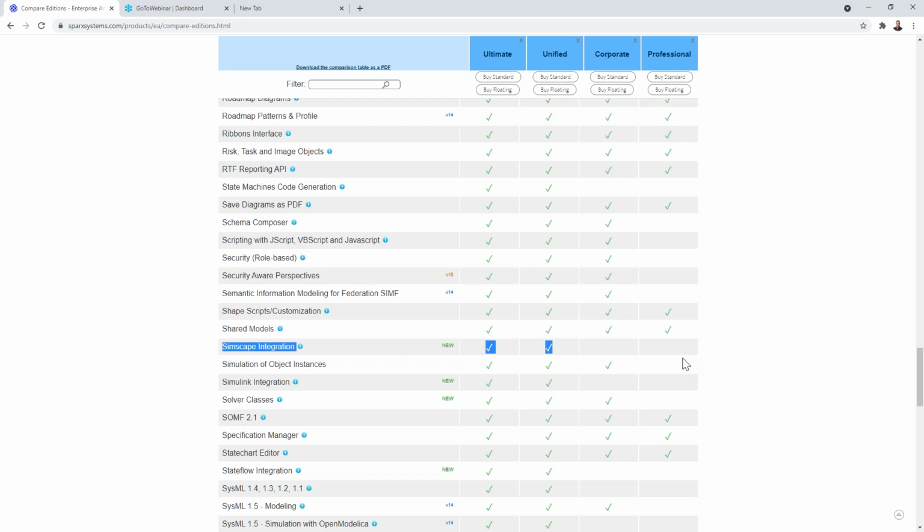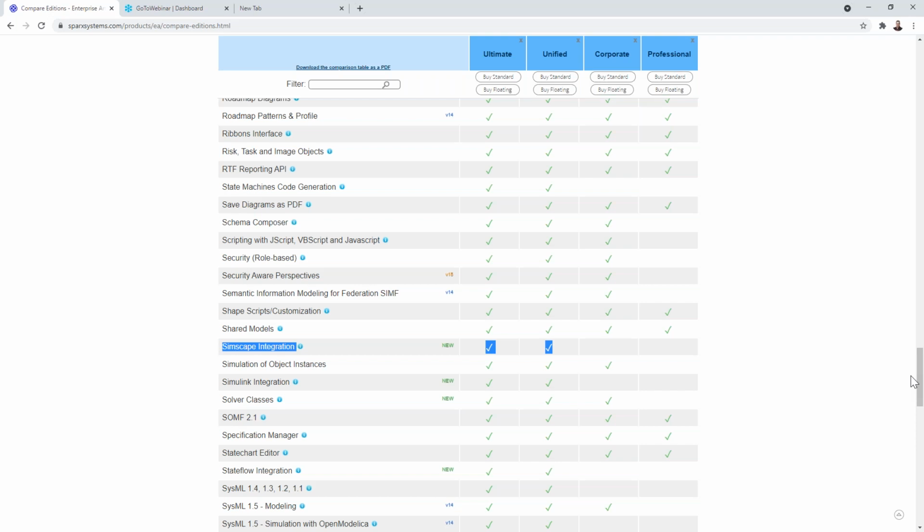So following up on that, what are some of the advantages of integrating the modeling tools within Enterprise Architect and the capabilities of Enterprise Architect with some of these tools like Simscape and MATLAB? I think generally the biggest advantage is it allows you to keep all your modeling in the one place and not have it spread around in different tools.